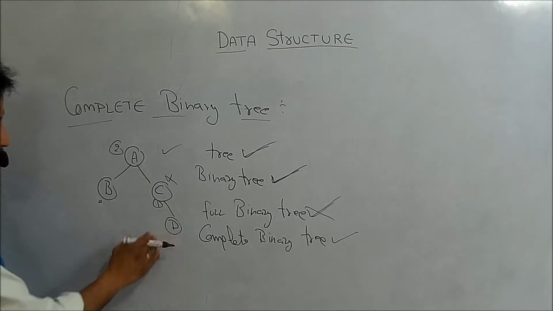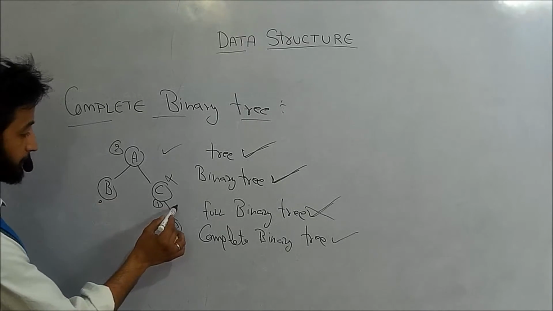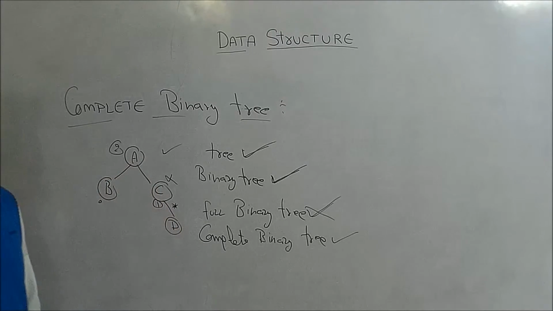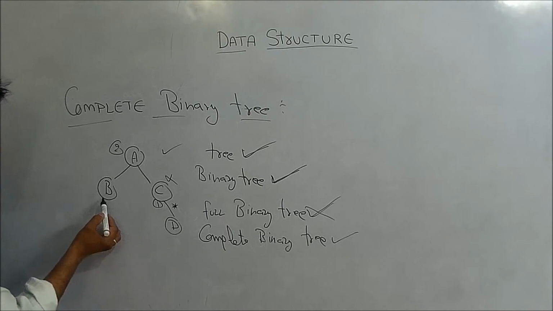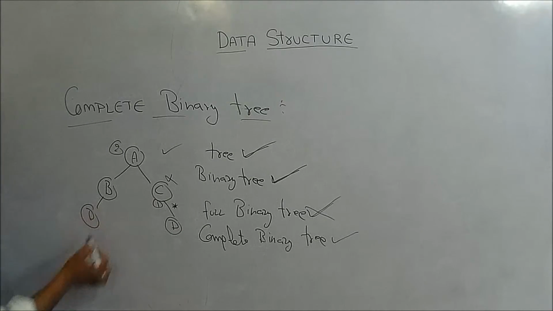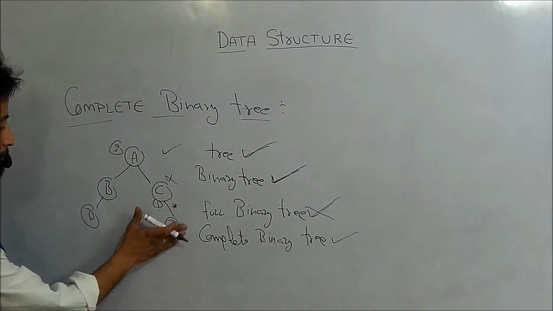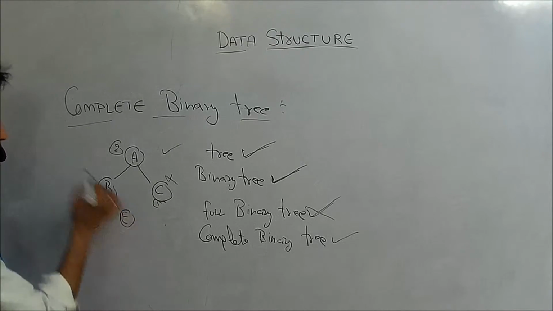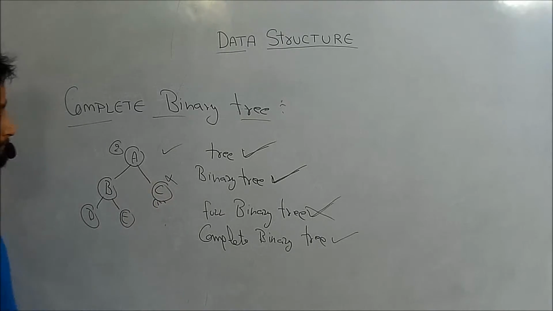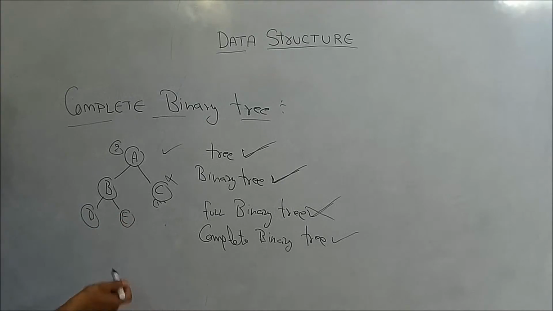The same tree is not a complete binary tree either, because for that D element, first we have to fill its left side. So if I want to insert an element D, then first of all I have to insert that element to the left of the B. And if I want to insert a few more elements, let us say D, E, then I have to insert that element E here instead of here. So now it is a complete binary tree.